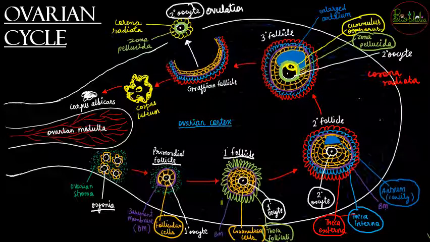So ovulation से जब ये secondary oocyte release हो जाएगा with the corona radiata and the zona pellucida, वो intact रहेंगे. Only the Graafian follicle layers from the granulosa cells are going to get detached, and now the secondary oocyte will be released to go into the fallopian tubes. So fallopian tubes में it is going to go in search of fertilization, and the remaining Graafian follicle is going to turn into the corpus luteum. Corpus luteum जो होगा, it is going to be the yellow body. It is going to secrete large amounts of progesterone and small amounts of estrogen.